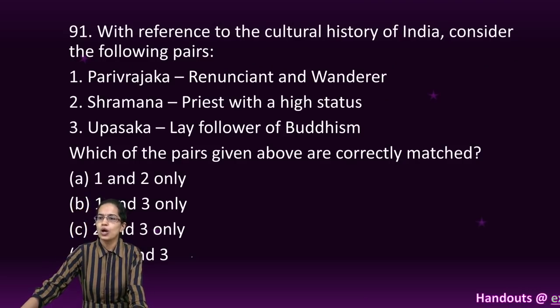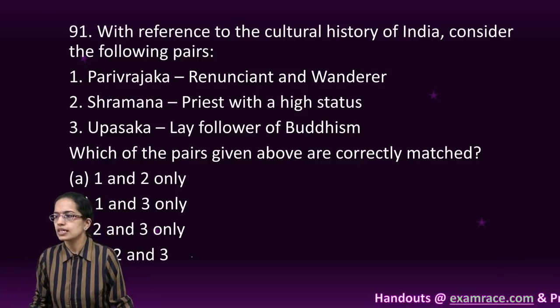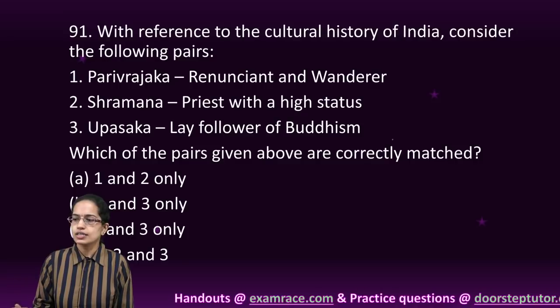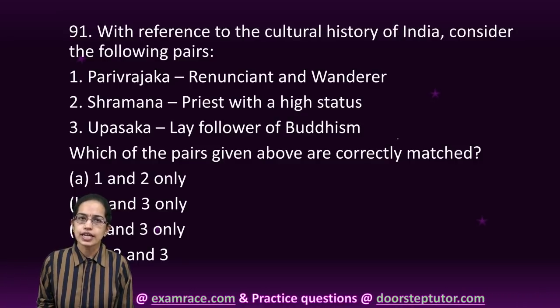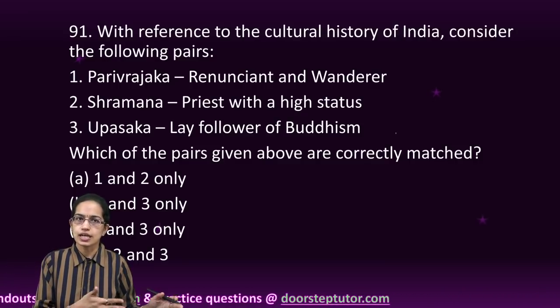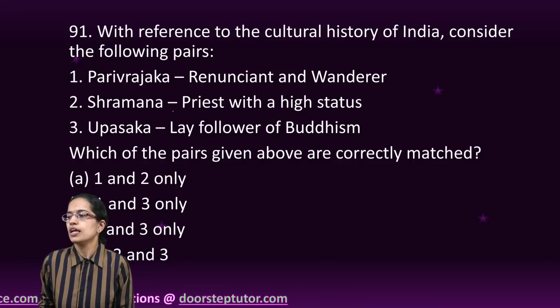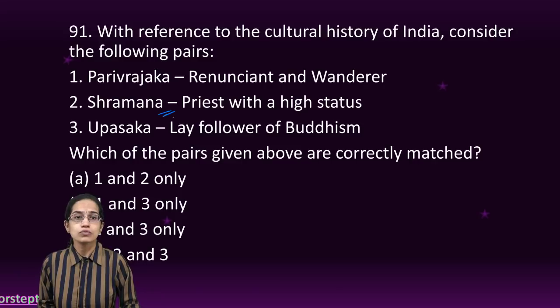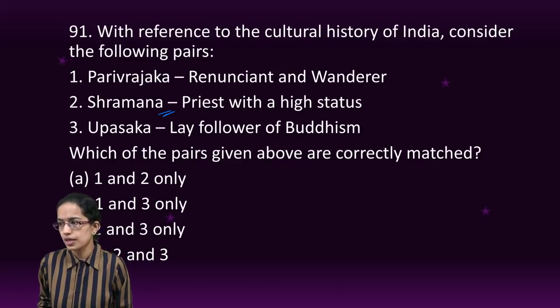The next is, you have to match the right list. Now all of these 3 are correct. Upasaka are the layman devotees or the lay devotees, and Upasikas are the female lay devotees that are there. Shramana is the highest order. So Mahavira, Gautam Buddha are considered as Shramana.